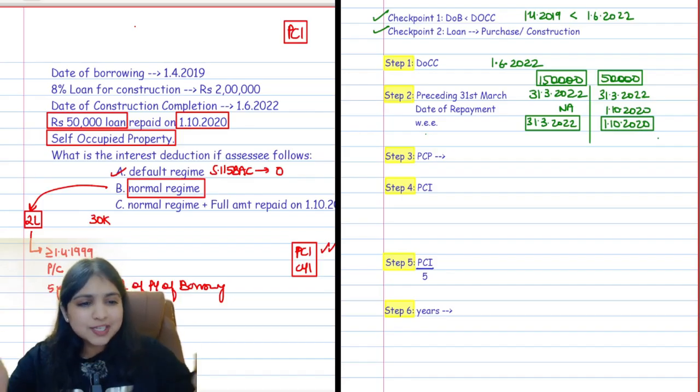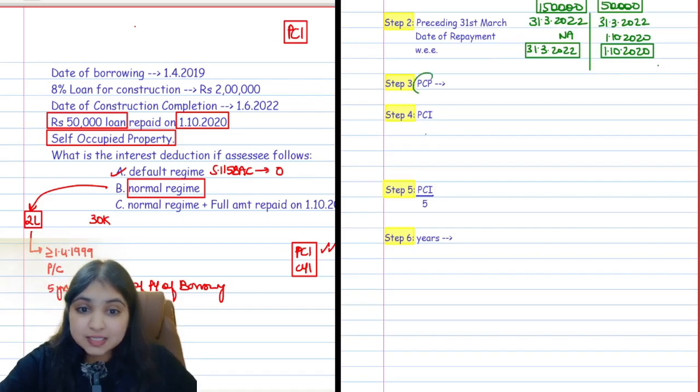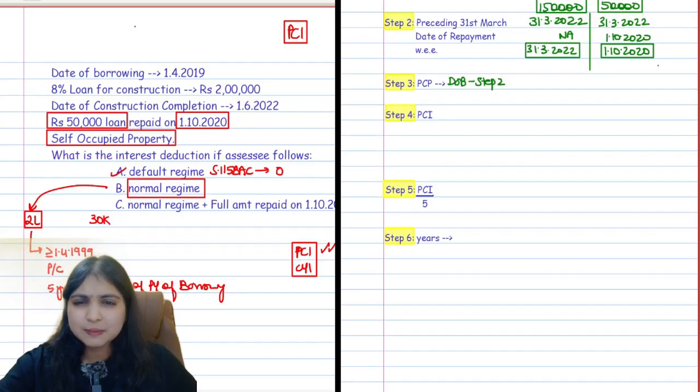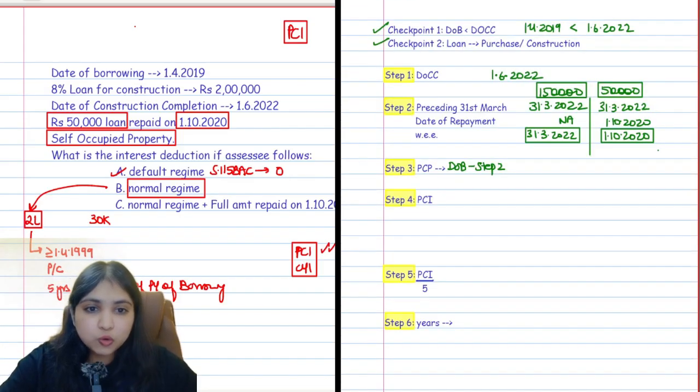Now once you're done with this, the rest of the answer will flow easily. Now comes step 3. Step 3 is nothing but the pre-construction period. Now the pre-construction period will always start on the date of borrowing, and it will go on till your step 2 date, guys. There is a logic for all of this, but I'm not going too much into all of that. I'm ensuring that my entire discussion is exam oriented. So when did my assessee borrow the loan? What is the date of borrowing? The date of borrowing is the 1st of April 2019.